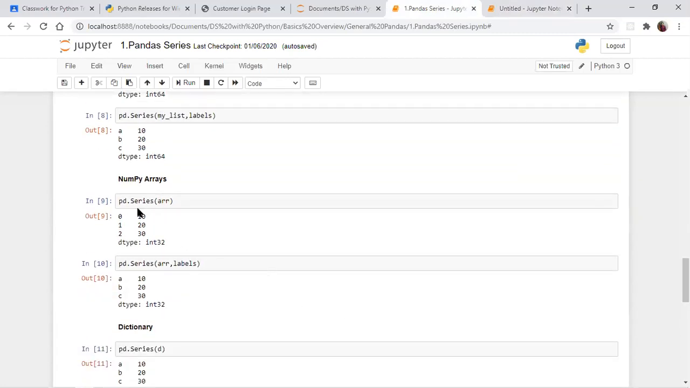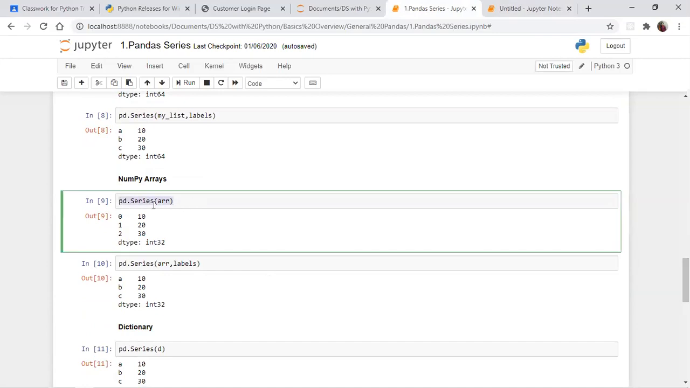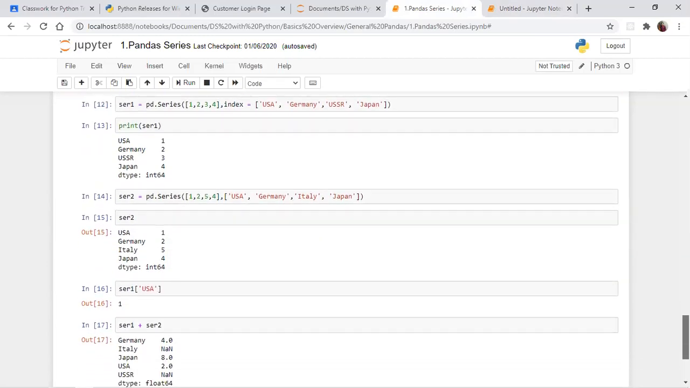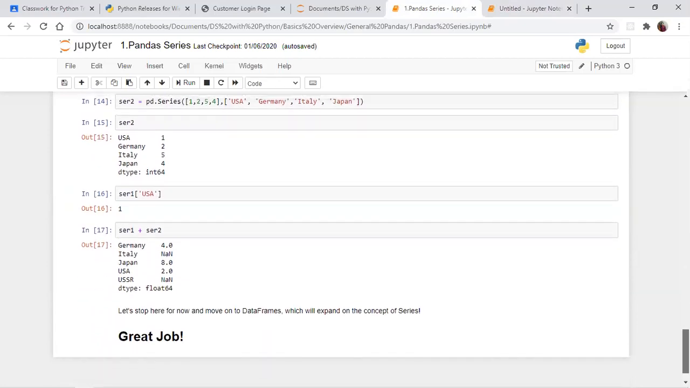You can also create a numpy array as well as a series. So pandas.series of the array variable name, and you will get the output like this. So these are all the ways that you can create your pandas series.